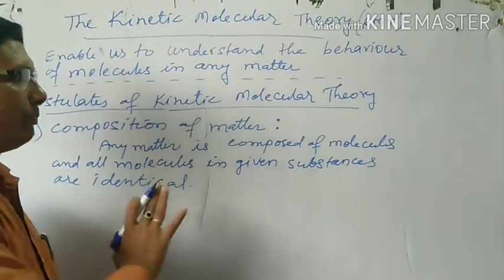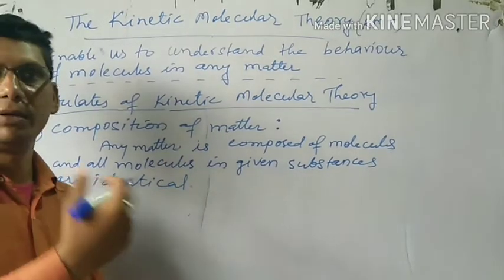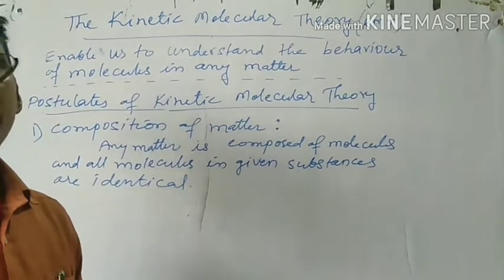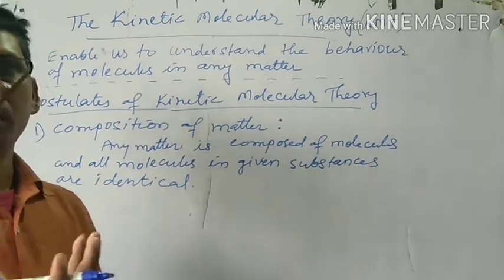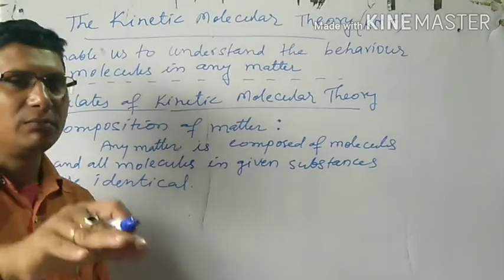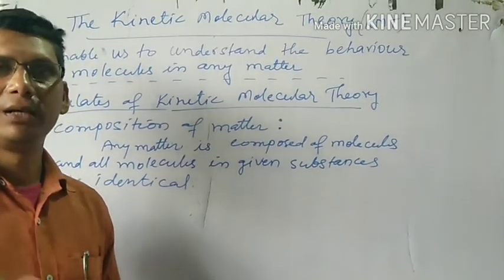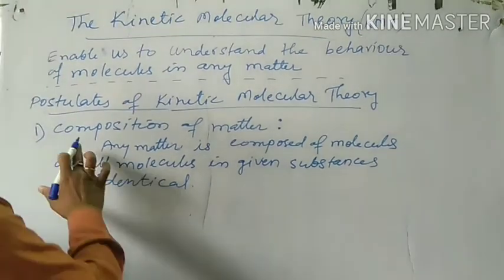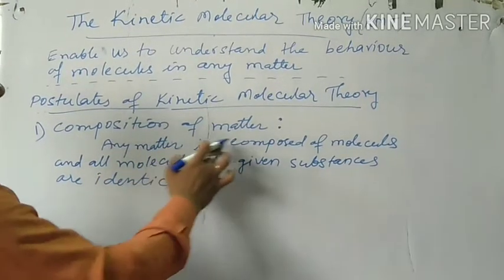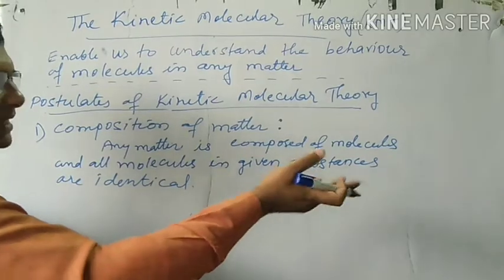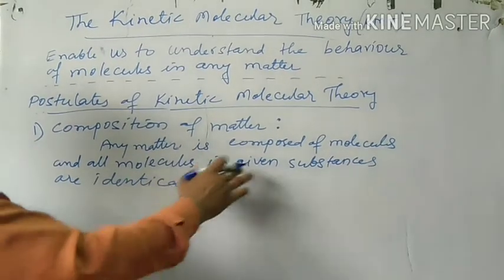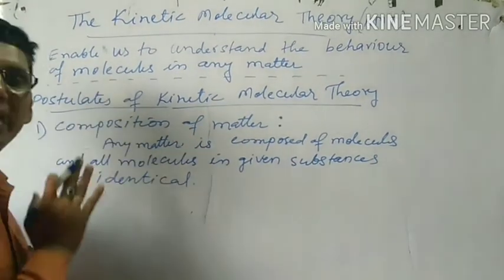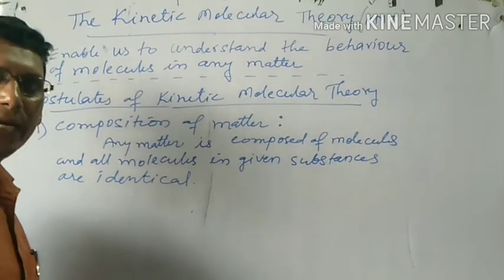If matter is made up of a particular kind of particles, maybe of the same kind of atoms, maybe of the same kind of molecules or ions, whatever these particles present in any matter, they are always similar in all respects. So any matter is composed of molecules or atoms or ions, and all these molecules in a given substance are identical. They are always identical.